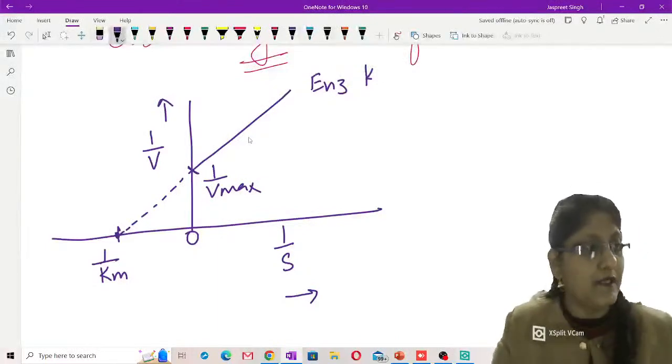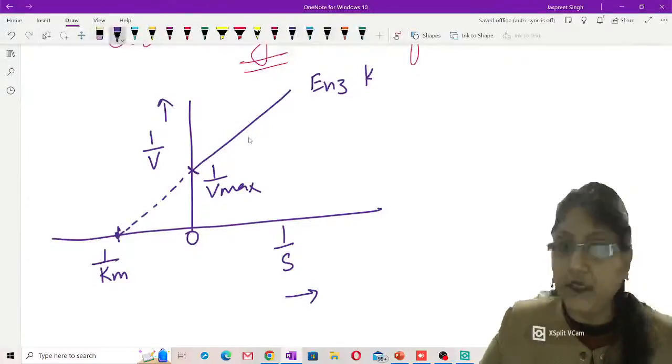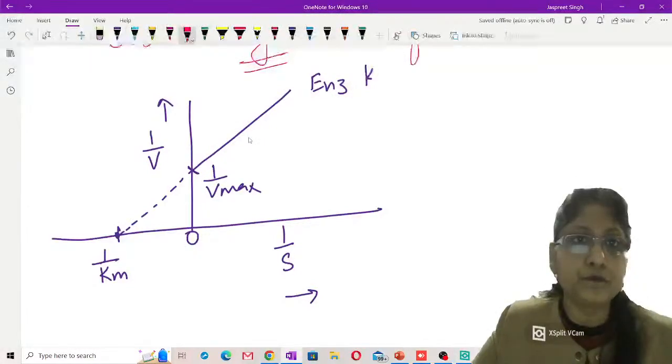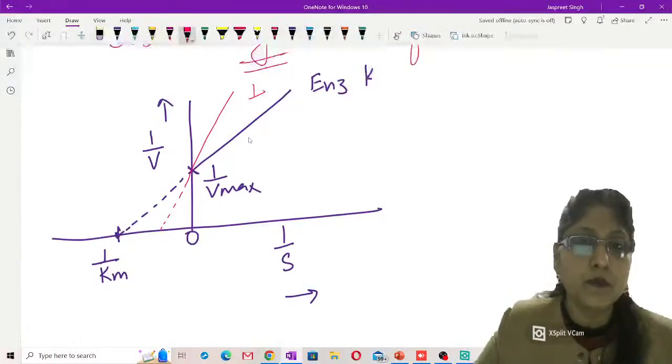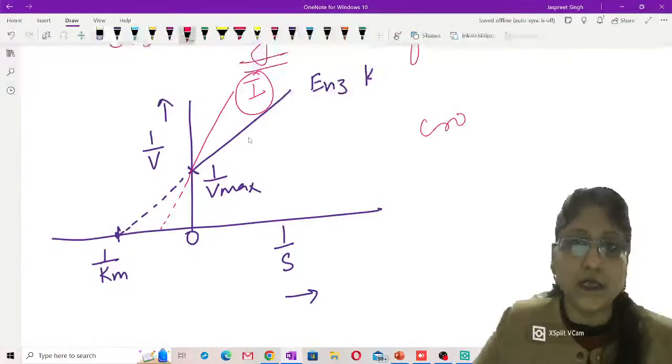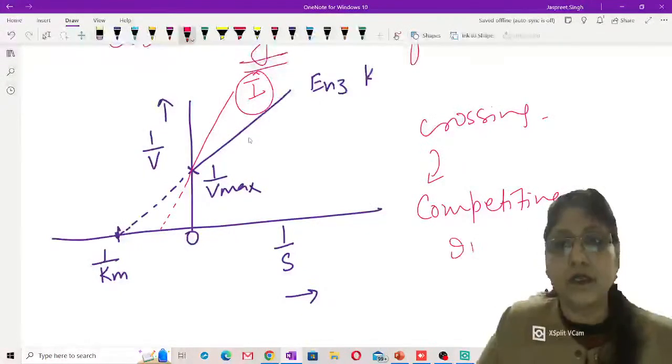Now when inhibitors are acting on the enzyme, if the inhibitor line is shown like this, this is seen to be a crossing line. Crossing line, you remember, C for crossing line is for competitive inhibitor.